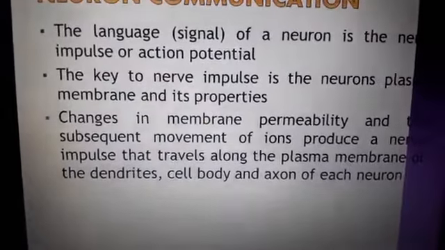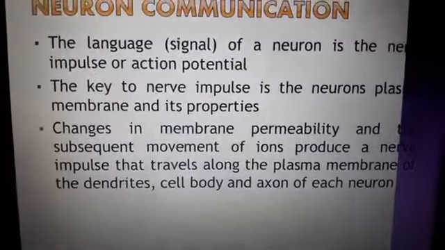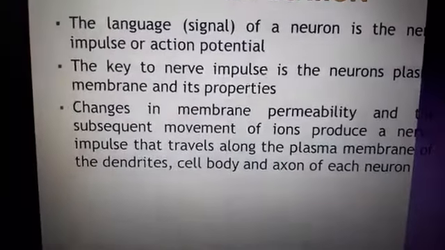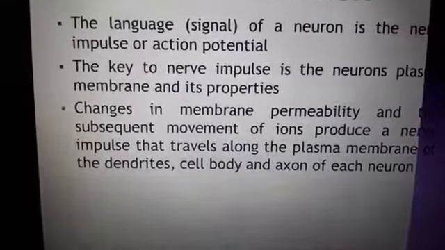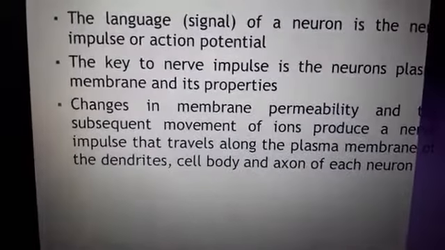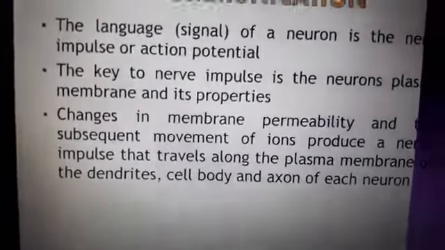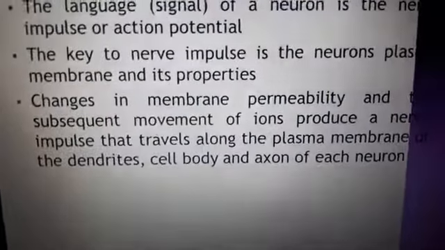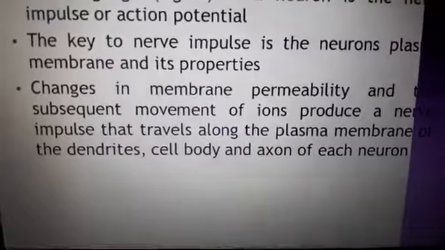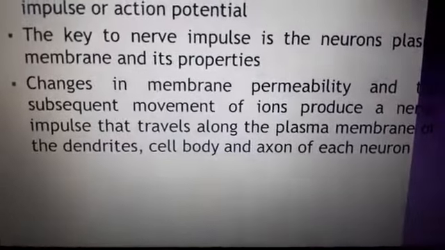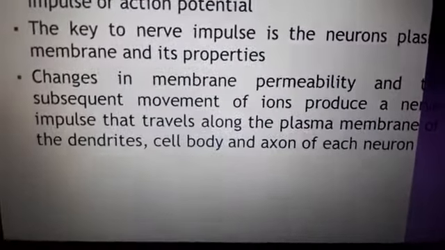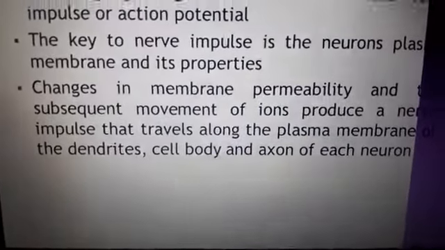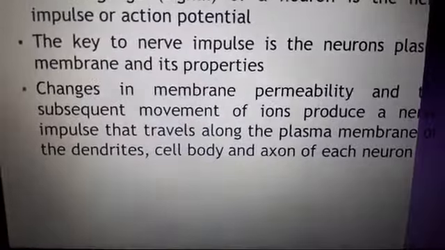The key to the nerve impulse is basically the neuron's plasma membrane and its properties. Changes in the membrane permeability and the movement of ions generate a nerve impulse. It will travel along the plasma membrane of the dendrites, the cell body, and also the axon of each neuron.